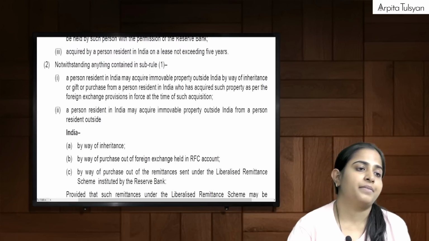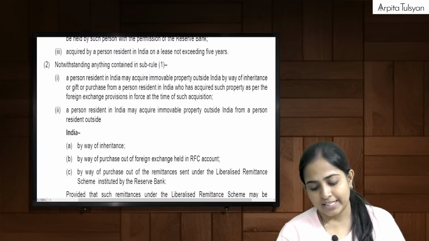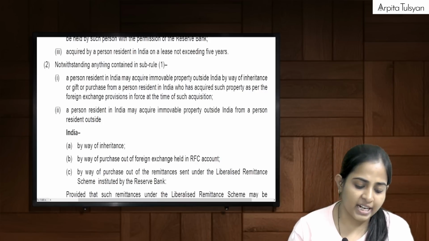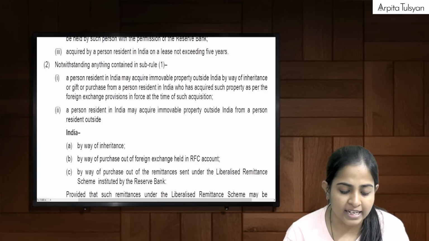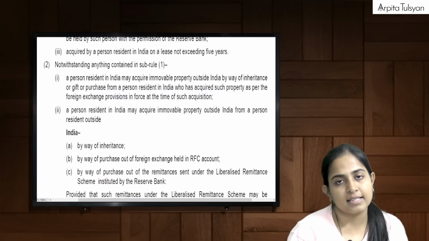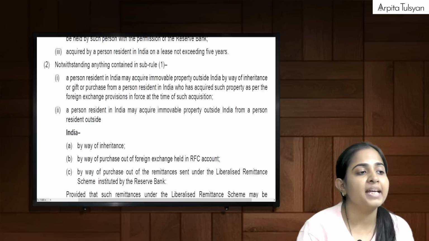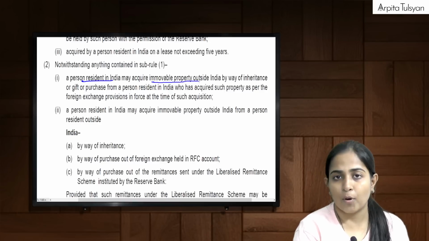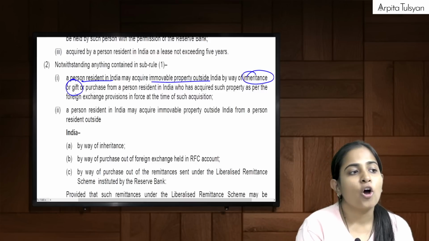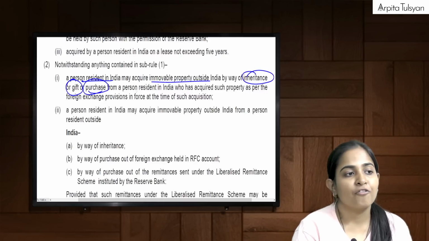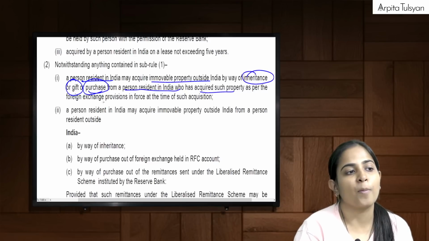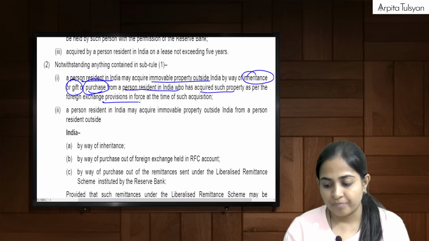Next, say for example, if I am a PRI, can I acquire an immovable property outside India by way of inheritance or gift? Can I acquire it? Answer is yes. A PRI may acquire immovable property outside India by way of inheritance or gift or purchase from a PRI who has acquired such property as per the rules and regulations.